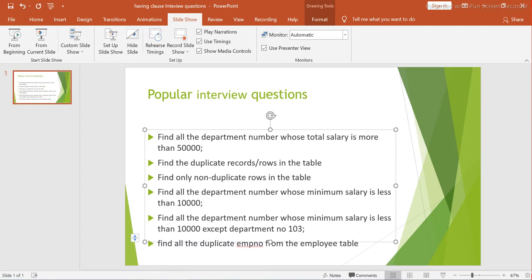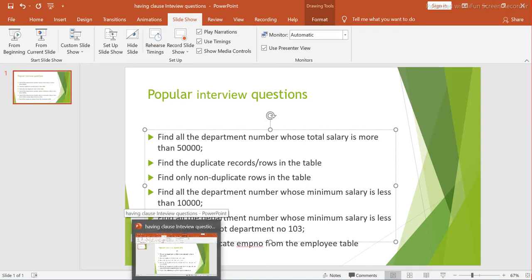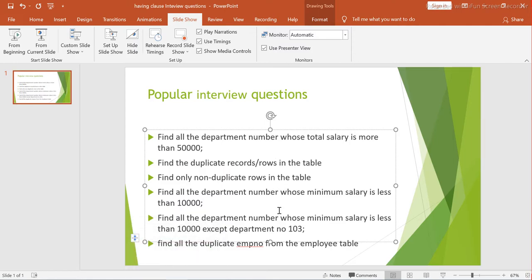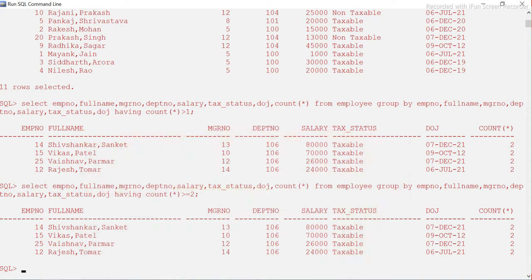Min, max, average, sum, count are the 5 different aggregate functions. So now here we will use the min function on the department. Let me write it: department number and then min of salary. We want to find the minimum salary for the department.